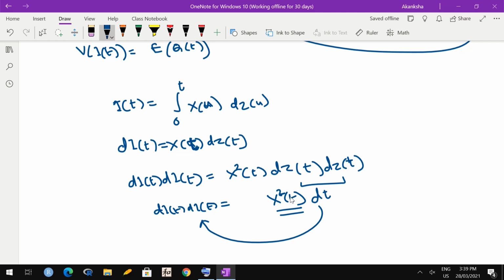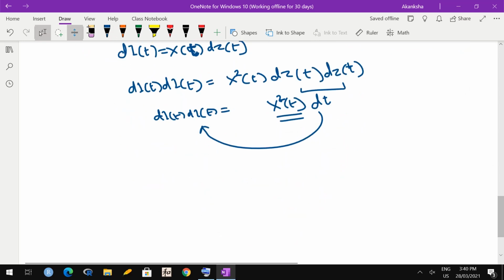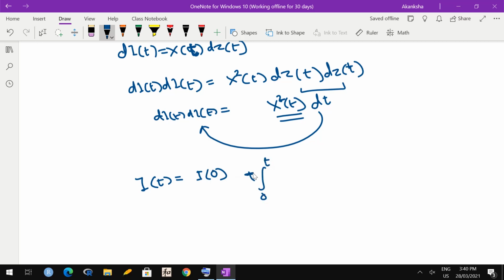This is another way of expressing quadratic variation, and this relationship between integral and derivative is going to be useful in future. So remember, this same thing can be written as I t equals I naught, the initial value, plus integral 0 to t x u dz u, but we assume in almost all the cases that I naught is 0.